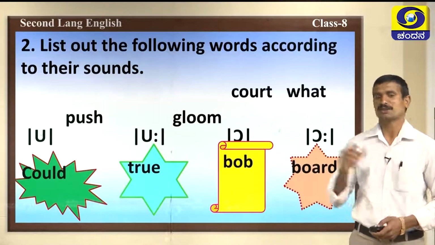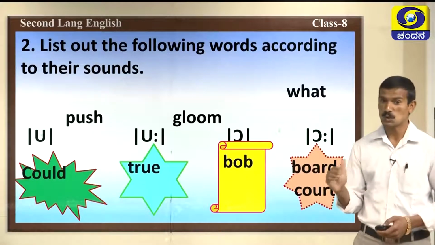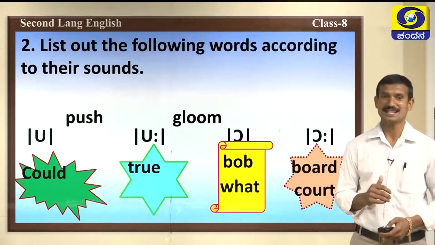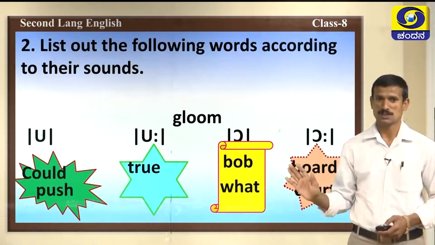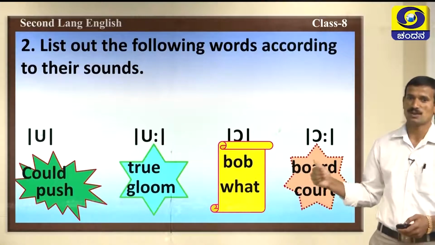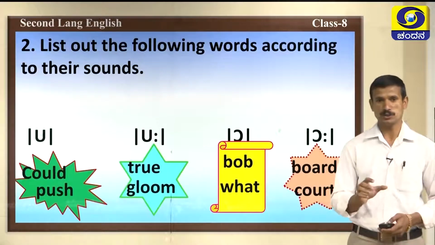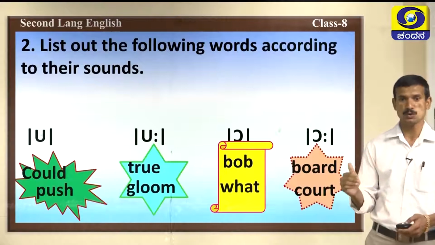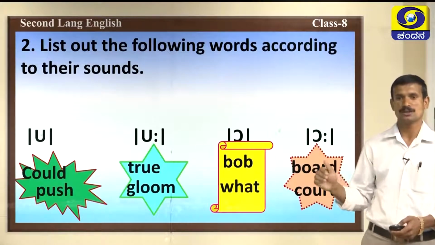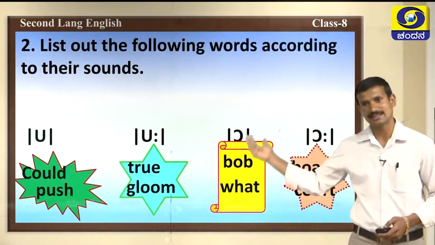board, o sound. Next one, coat, that's the word, coat. Next one, ought. Next one, push. The last one, gloom. These are the words. Could, push, true, gloom, bob, ought, board, coat. These are the phonetic symbols that we have discussed in the last class.